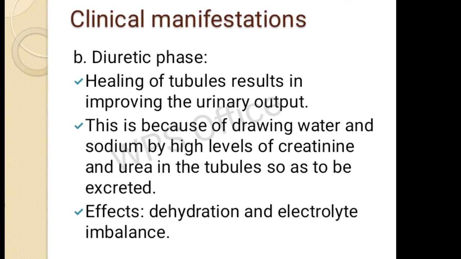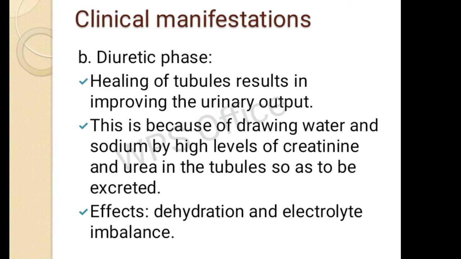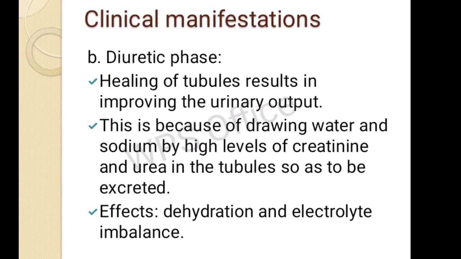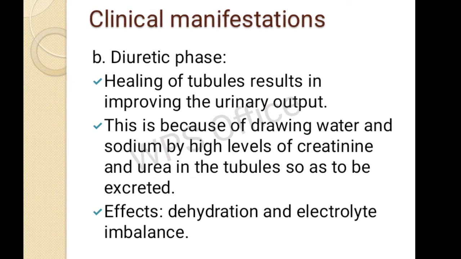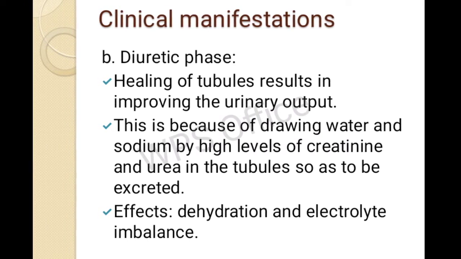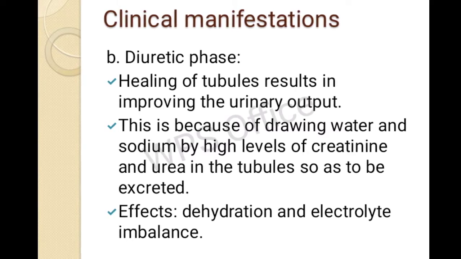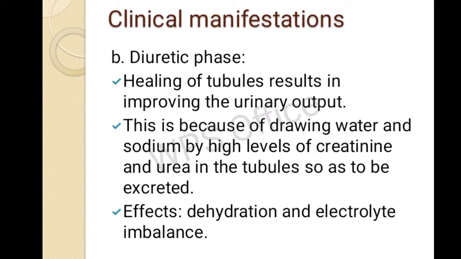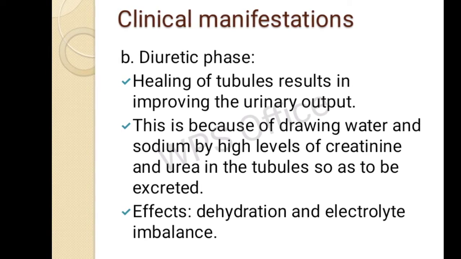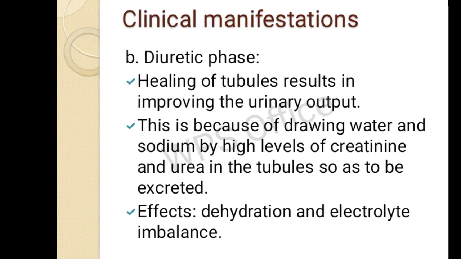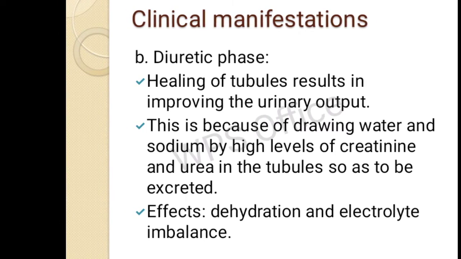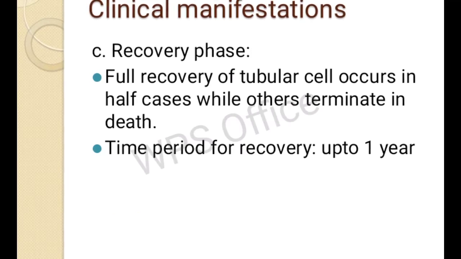The next is the diuretic phase. Here the healing of the tubules will result in the improving urinary output. This is because of drawing water and sodium by high levels of creatinine and urea in the tubules. Then there will be dehydration and electrolyte imbalance, okay. So here there will be improved urinary output, and due to this there will be dehydration and electrolyte imbalance.